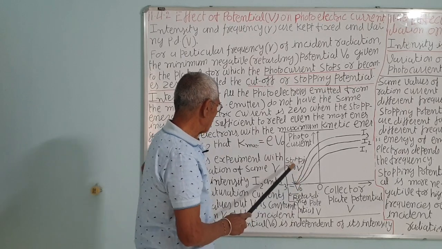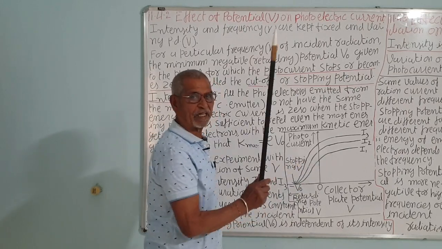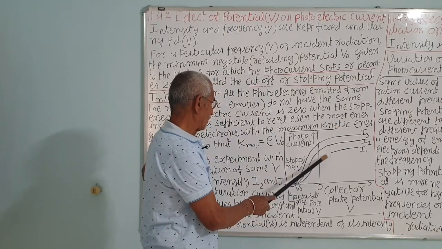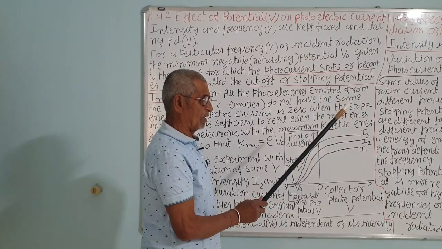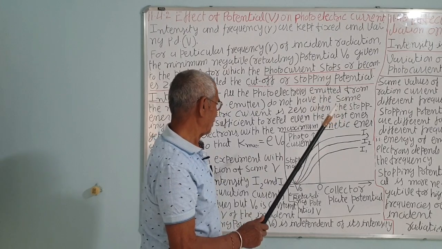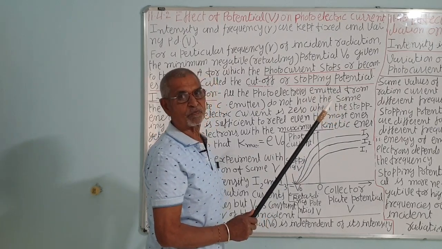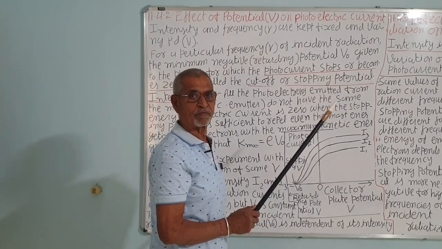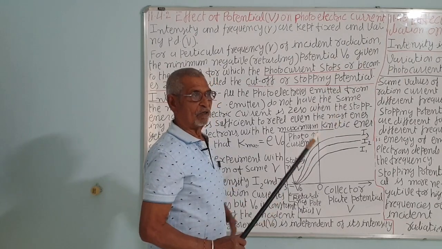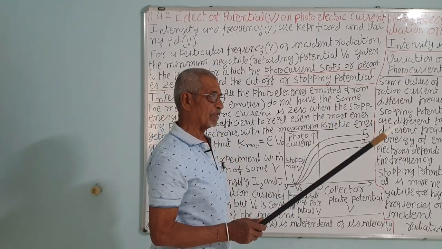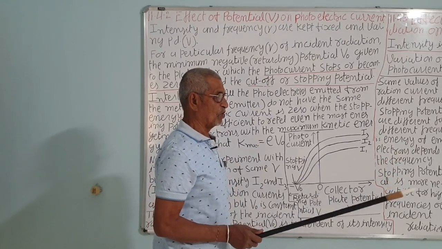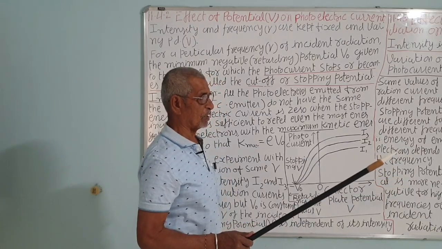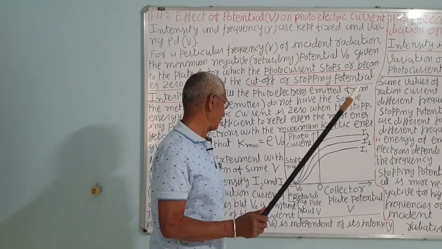Now we are keeping the frequency the same. Remember, frequency is the same. In the first case also the frequency is the same, and we have changed only the intensity. When we change the intensity, more photons of light fall on the collector C, the emitter, and more electrons will be ejected and more current flows in the circuit. So photoelectric current is directly proportional to intensity.